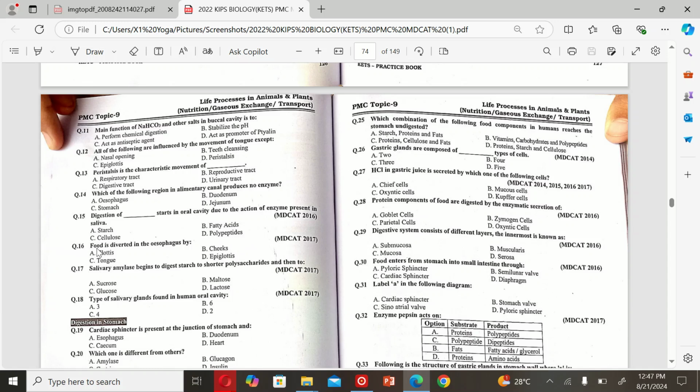Starch. The next MCQ is: food is diverted into the esophagus by A. Glottis. B. Cheek. C. Tongue. And D. Epiglottis. So the correct option is D.